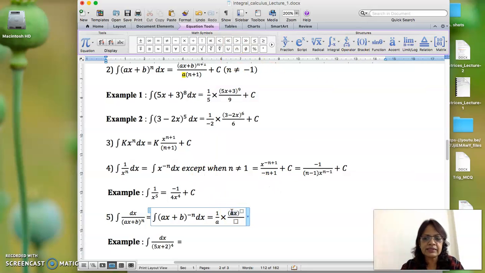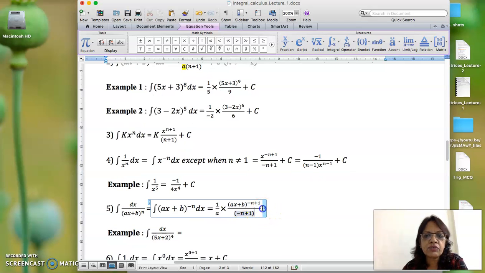It will be ax plus b to the power minus n plus 1 upon minus n plus 1. So this is your integration, and don't forget the c, that is plus c. Okay, so plus c is going to come over.